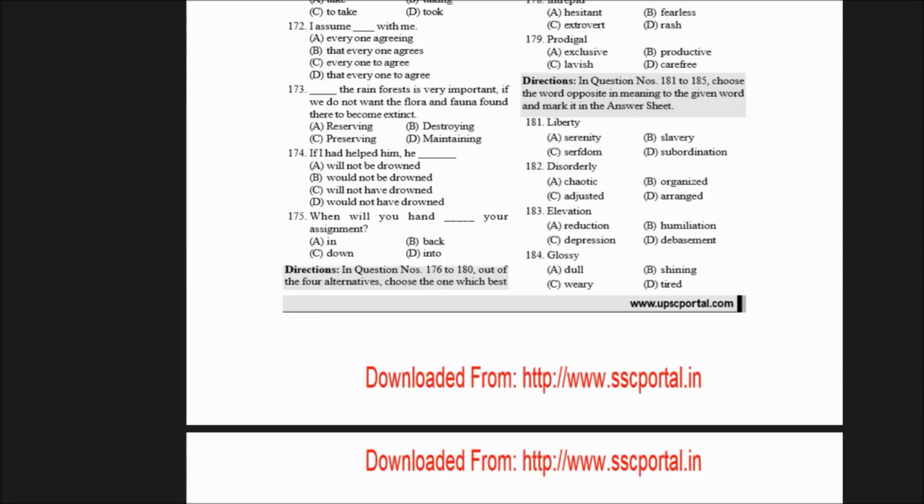And question number 184. Glossy. What does glossy mean? Glossy means shining, glossy teeth. If you say someone has glossy teeth, then that might well be a compliment. You're complimenting that she has nice shining white teeth. Now let's move on to other questions.